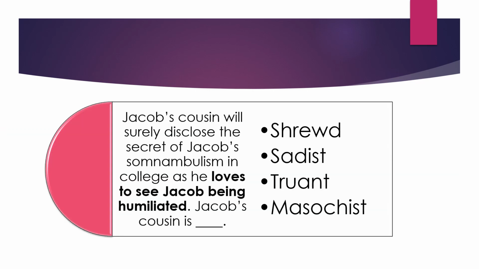Jacob's cousin will surely disclose the secret of Jacob's somnambulism in college as he loves to see Jacob being humiliated. Jacob's cousin is dash. Now, first of all, the word somnambulism means sleepwalking.